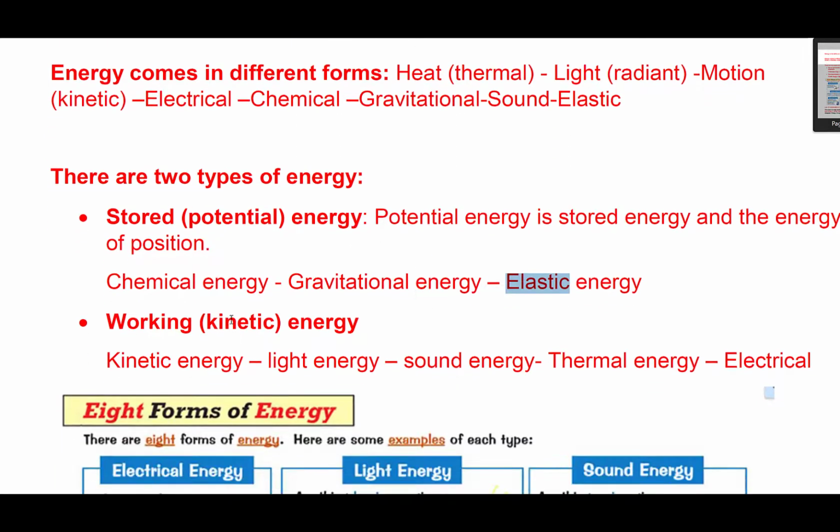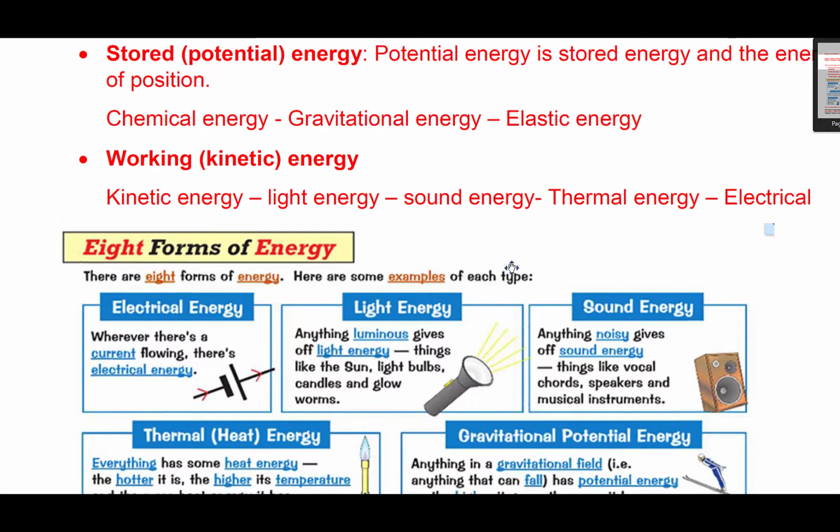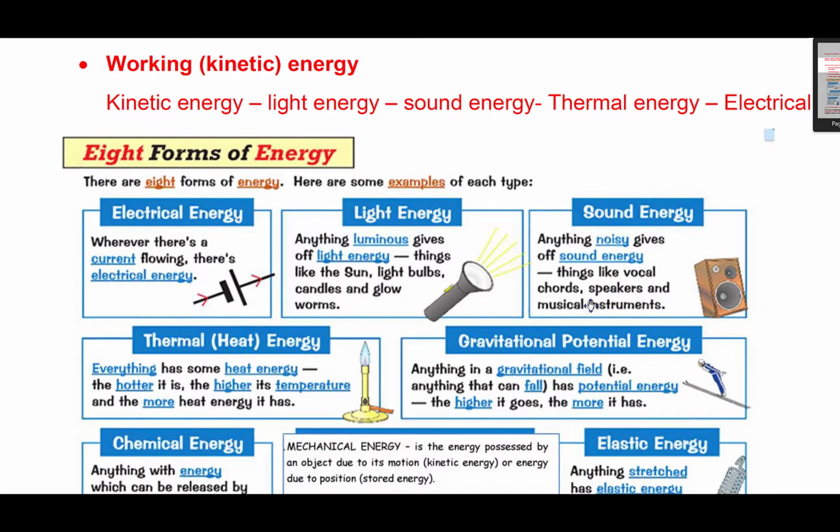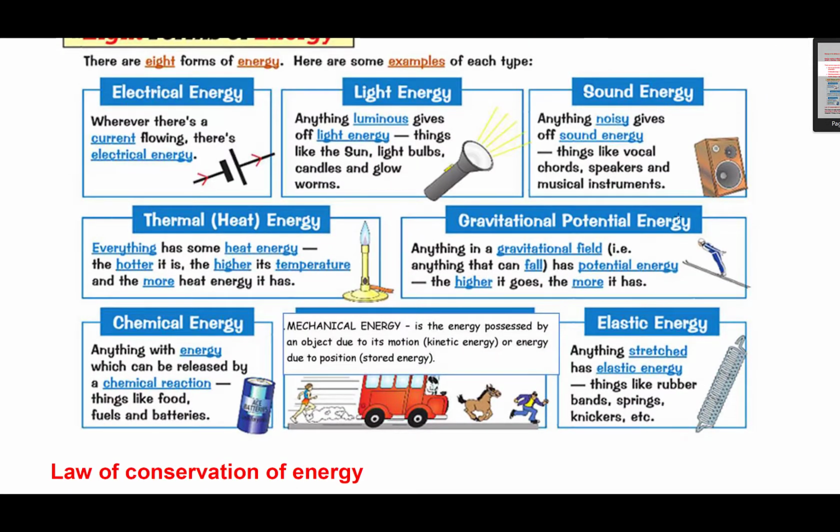Now, what about kinetic or working energy? Kinetic energy can include energy in motion, light, sound, thermal, electrical. So we have 8 forms of energy: kinetic, electrical, light, sound, thermal, gravitational potential energy, chemical potential energy, and of course elastic potential energy.